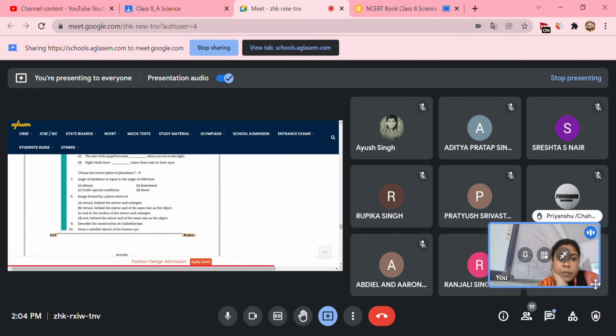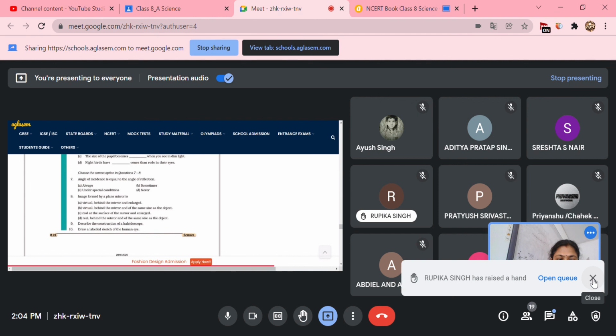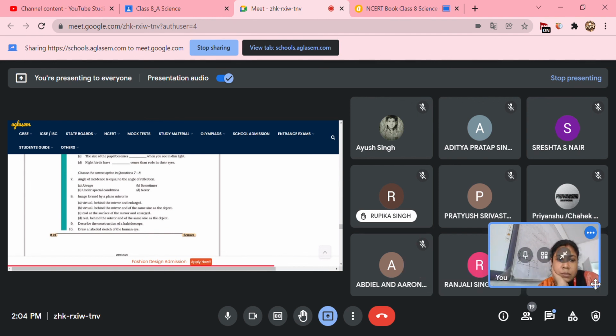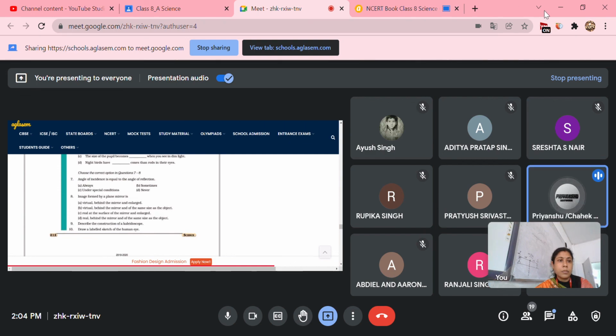Okay, Priyanshu, give me an example of a lens which can give both a virtual image and a real image. And you can also give me an example of a mirror. A mirror and a lens both will give two types of images, virtual and real. Priyanshu, yes, just wait. Ma'am, mirror is poly